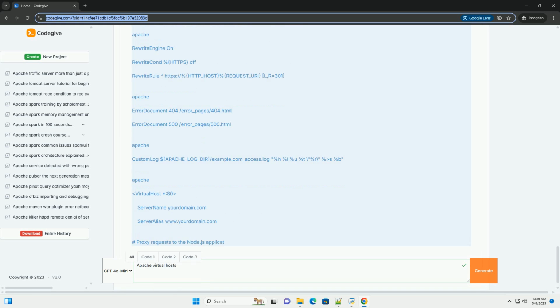Conclusion. Apache virtual hosts are a powerful and essential tool for managing multiple websites on a single server. By understanding the concepts and following the steps outlined in this tutorial, you can efficiently configure and maintain your web server. Remember to prioritize security and regularly review your configuration to ensure optimal performance and stability.